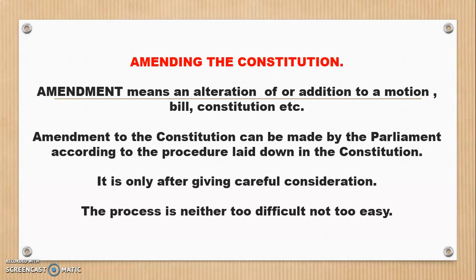The procedure, that is, the process of how the amendment in the constitution is done, is unique. Unique means on its own. There is nothing other than that. It's only of one kind. It is neither too difficult nor too easy. More scope has been provided for giving more consideration and thought to the important amendments, that is, the important changes which are necessary at that particular time.